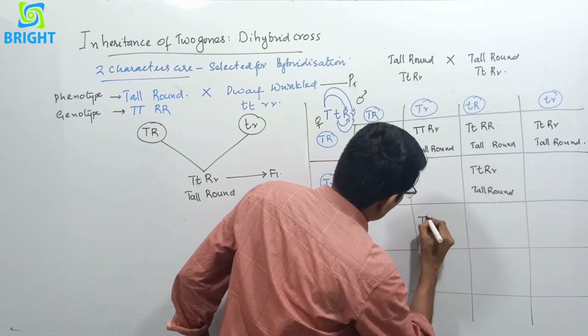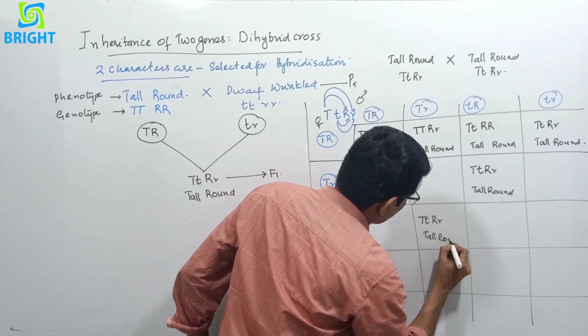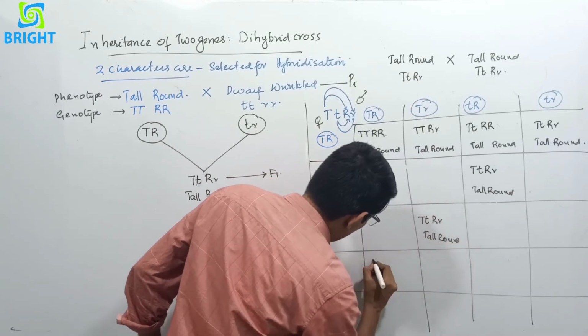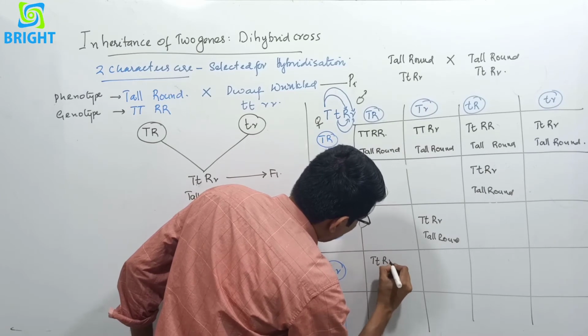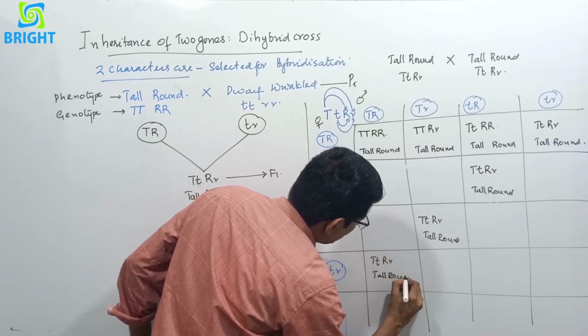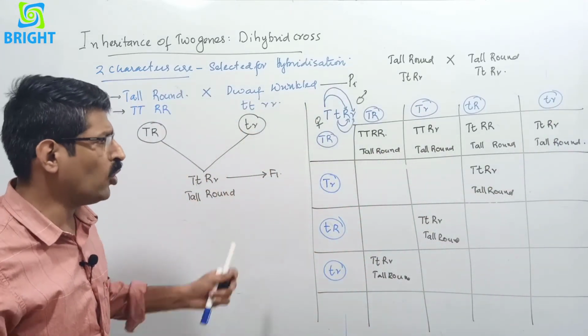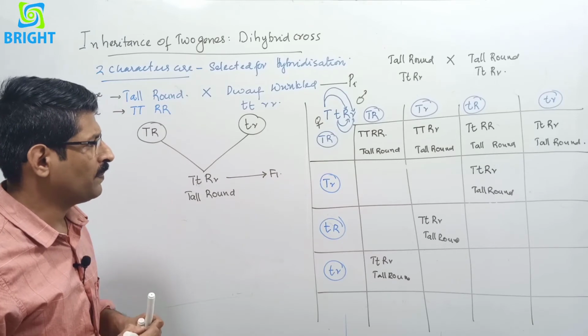This is also capital T small t, capital R small r, tall round. And this is also capital T small t, capital R small r, tall round. So in the diagonal, all are heterozygous. Both the characters are heterozygous.